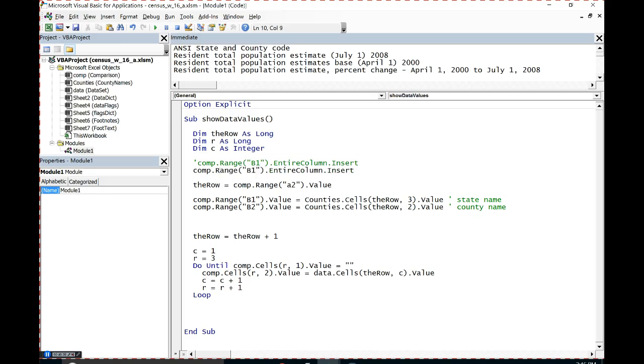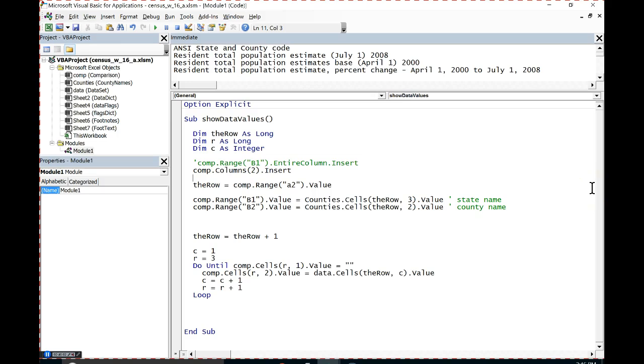And that is, on my comparison sheet, instead of saying range, I'll say columns. Which column do I want? Column 2. I don't have to say entire column because I'm talking about the entire column. So that's another approach. Either of these two lines will do the same thing. It's going to insert a column right there. That was one line. We had one line of code.